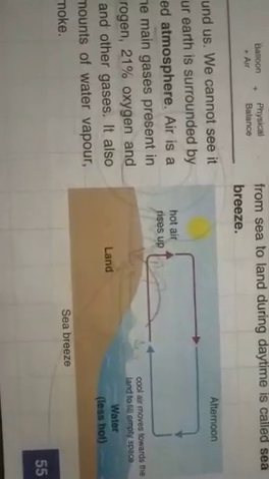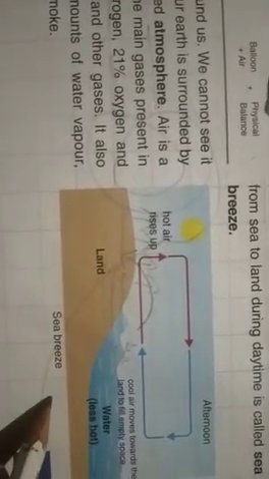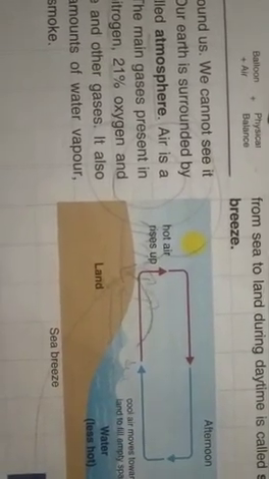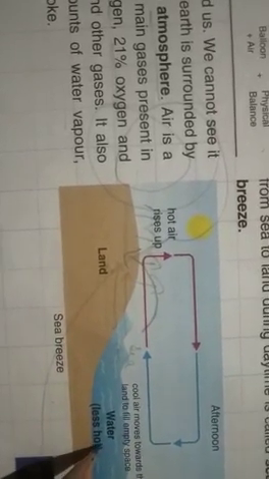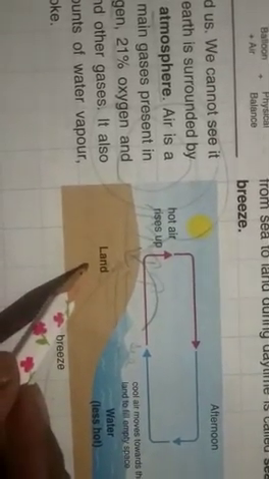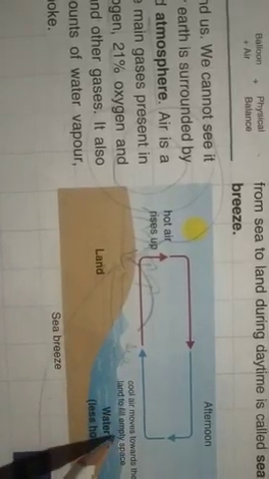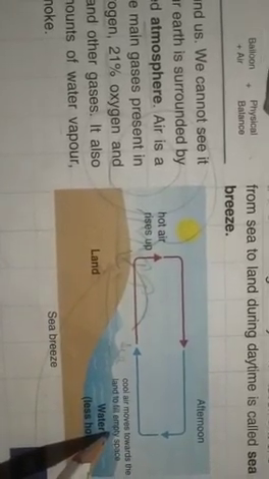Now the other topic is sea breeze. What do you mean by sea breeze? It is the wind which blows during the daytime. So during the daytime, the sun heats land as well as water. And as we know, the land gets heated up faster than the water. Why is this so?